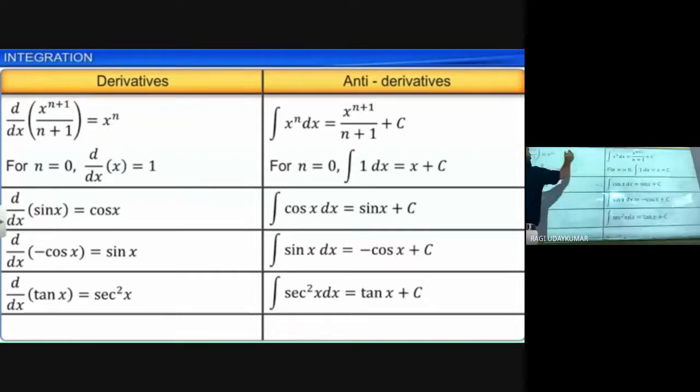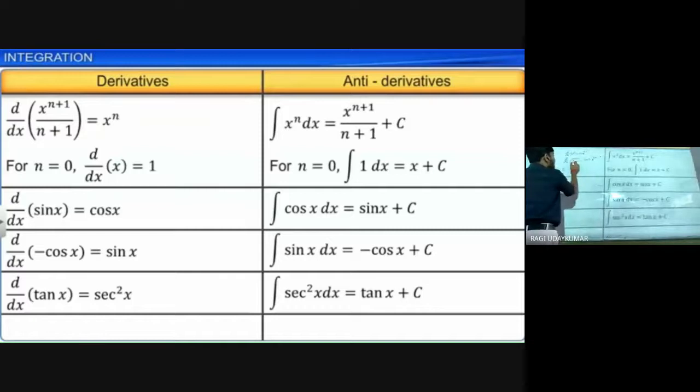So d by dx of x to the power of n is equals to nx to the power of n minus 1. In the same way, d by dx of x to the power of n plus 1 is equals to n plus 1 into x to the power of n plus 1 minus 1. The plus 1 minus 1 will get cancelled.